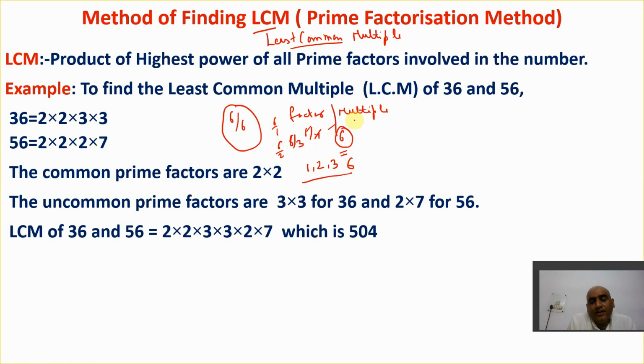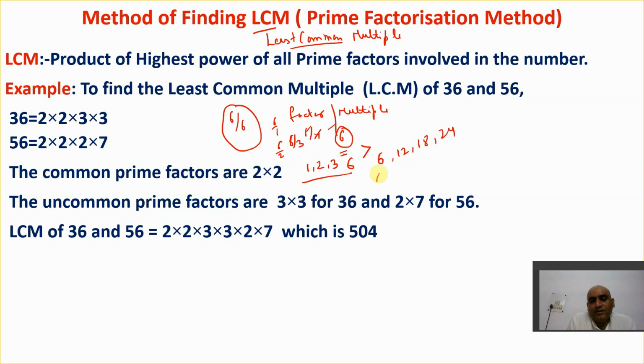But what if I talk about a multiple? A multiple of a number is always equal to that number or greater than that number. So the multiples of 6 start with 6 itself, and then always greater: the next multiple is 12, next is 18, next is 24.